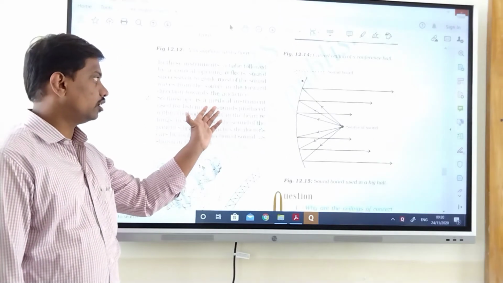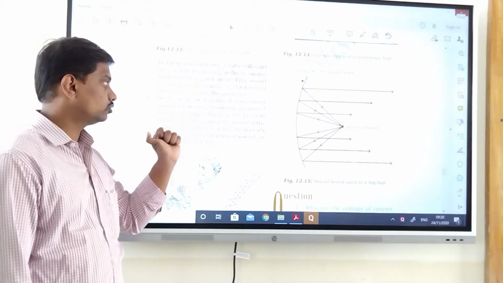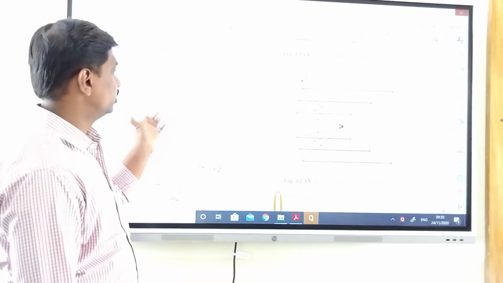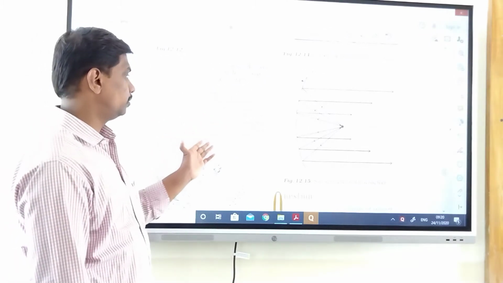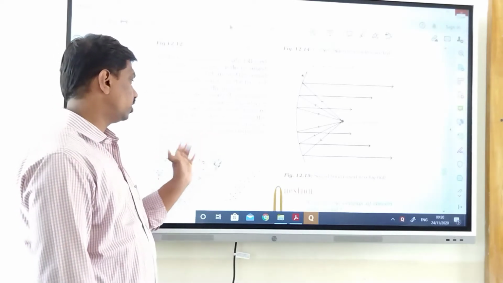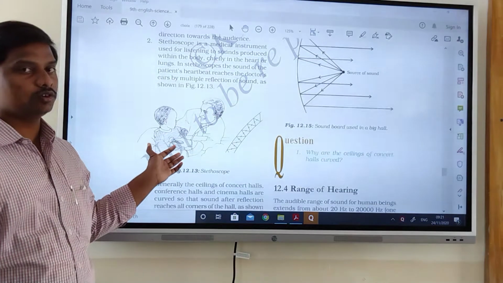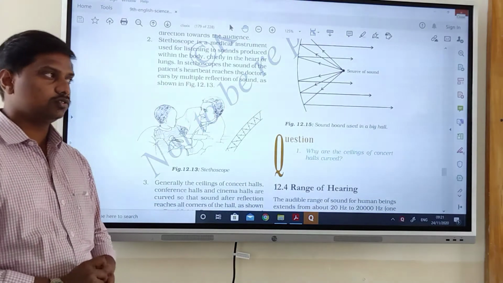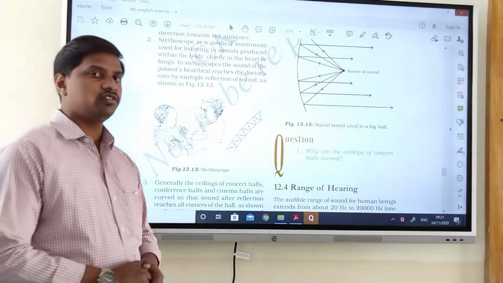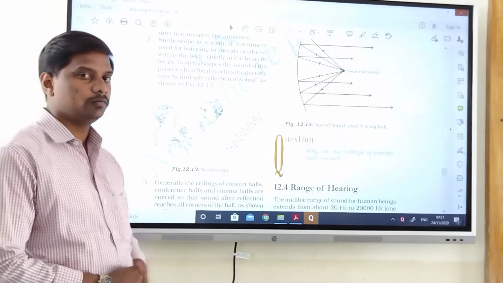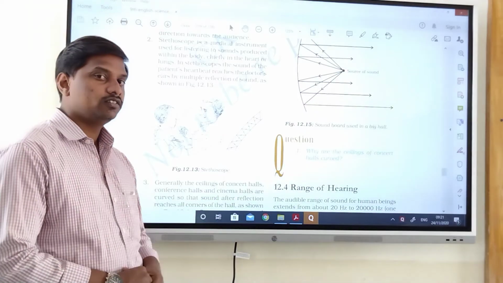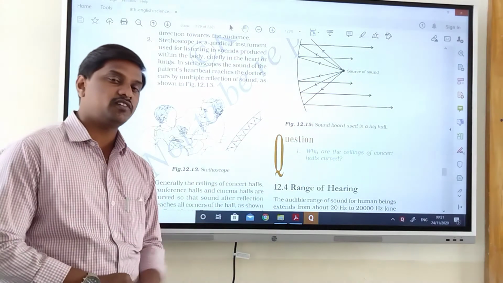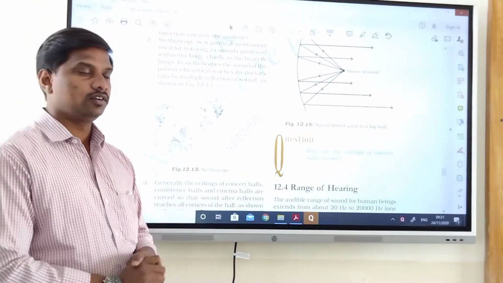A stethoscope is a medical instrument which is used for listening to sounds produced within the body, chiefly in the heart or lungs. In stethoscopes, the sound of the patient's heartbeat reaches the doctor's ears by multiple reflection of sound, as shown in the figure. In the stethoscope also we are using multiple reflection of sound, so we can hear the heartbeat. Different sounds produced in the body we can hear easily with the help of a stethoscope, which is based on the physics of multiple reflection of sound.